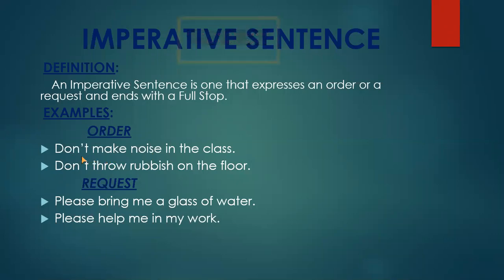You can see don't. Here I have placed the apostrophe. If you remember, I have omitted O from here. So I have placed the apostrophe at the top of that part from where I have omitted the word, if you remember the lecture of punctuation. Now there is another example. Don't throw rubbish on the floor, full stop. It is again an order. Some people are throwing something on the floor and someone was giving the order, don't throw rubbish on the floor, full stop.